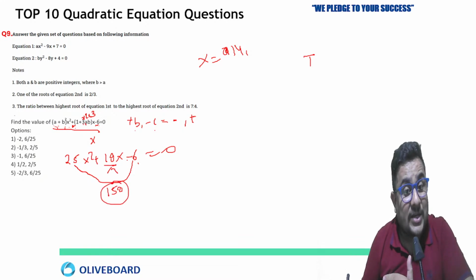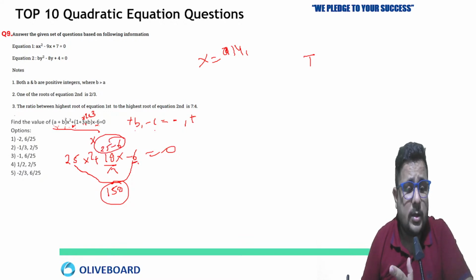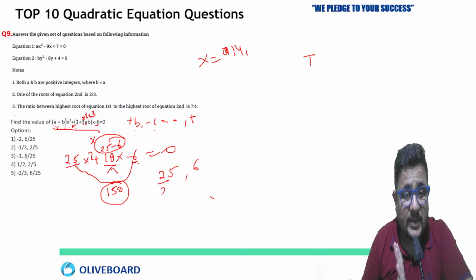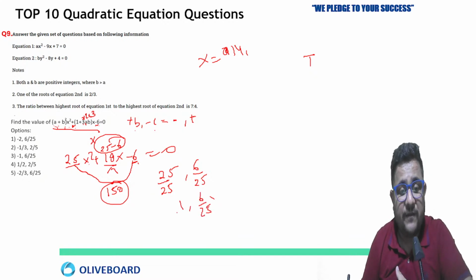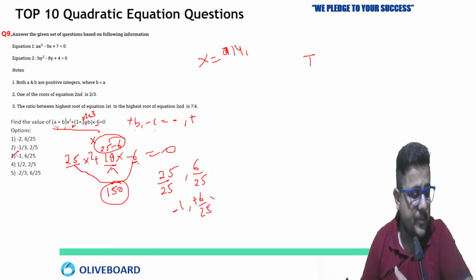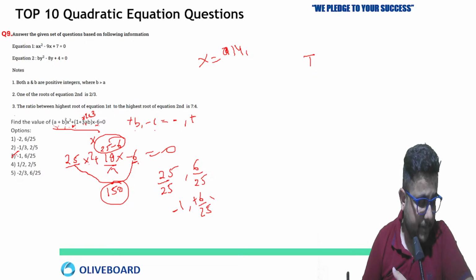By subtraction, because c is negative here. So 25 minus 6 is what? 19. 25 into 6 is what? 150. So here the roots are going to be 25 and 6. But the coefficient of x² is 25, so you have to divide these by 25. So 25 by 25 and 6 by 25. The larger value is 25 by 25, which is 1, and the smaller one is 6 by 25. The first one will be negative, the second one positive: minus 1 and 6 by 25. Option third. Very good. Clear?